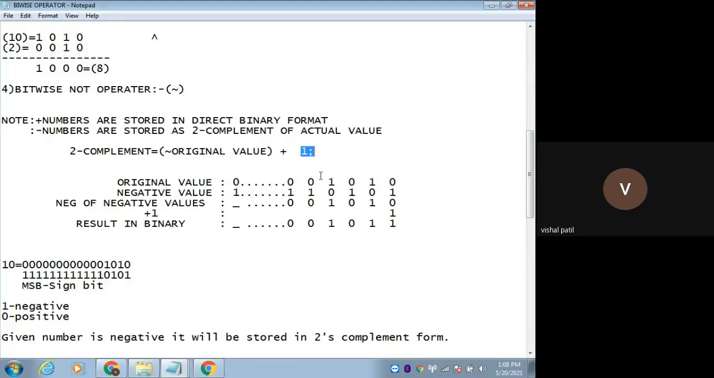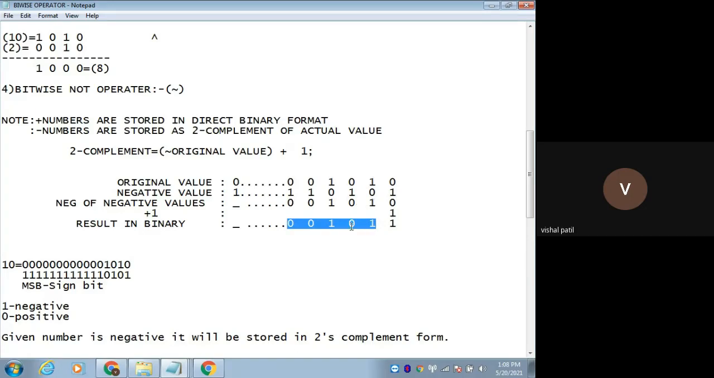Plus 1. So I have negated the value and added 1, because this is the formula of the 2's complement. How to calculate 2's complement? 1's complement plus 1. So this 1 will represent the MSB, the most significant bit. It will get converted into a minus sign, and the remaining bits will get inverted, meaning 1 will become 0 and 0 will become 1. Then I will add 1 here, right? So 0 plus 1 will become 1, and the remaining bits will stay as they are.